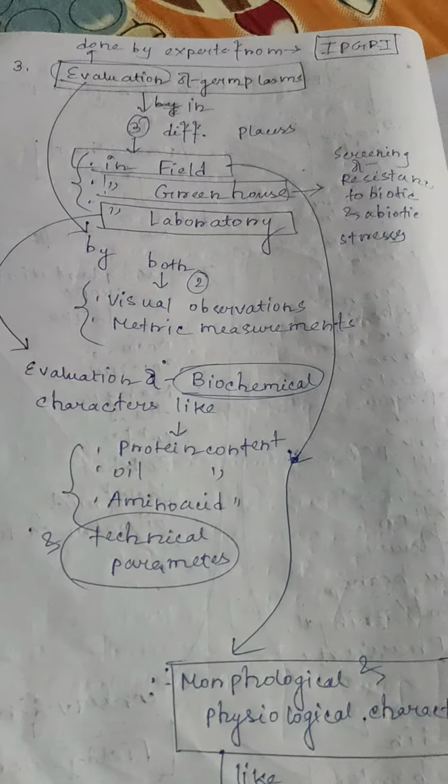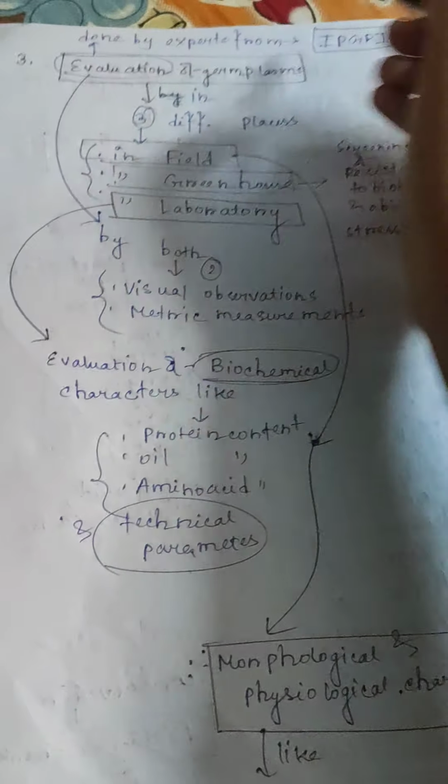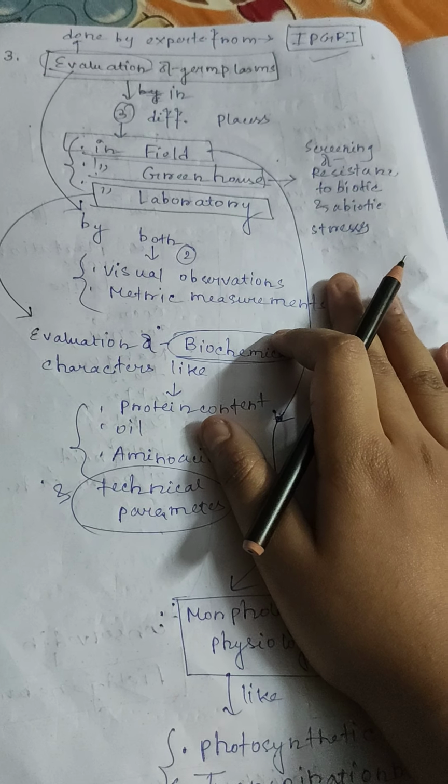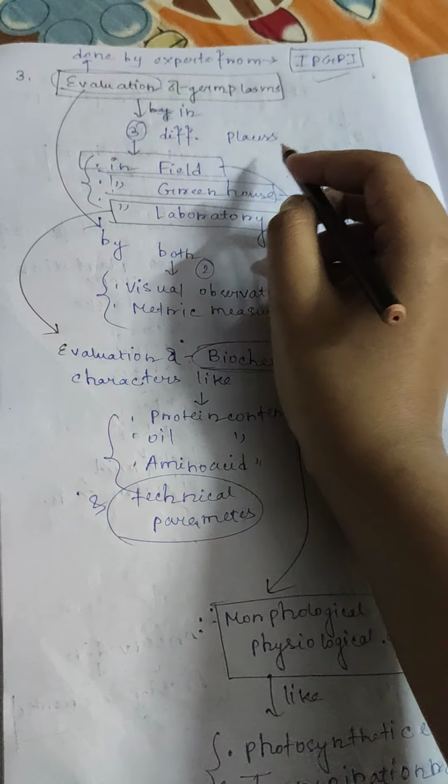The third type of activity is the evaluation of germplasm. Evaluation is done by experts from IPGRI in three different places.